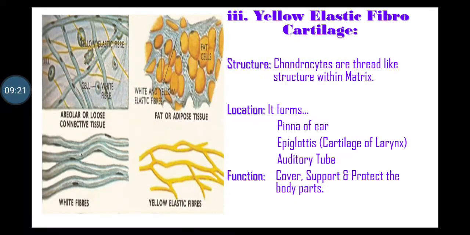Final type of the cartilage is yellow elastic fibrocartilage. Chondrocytes are present in thread like structure of yellow elastic fiber within the matrix. It forms the pinna of ear, epiglottis and auditory tubes. Function: it cover, support and protect the body parts.